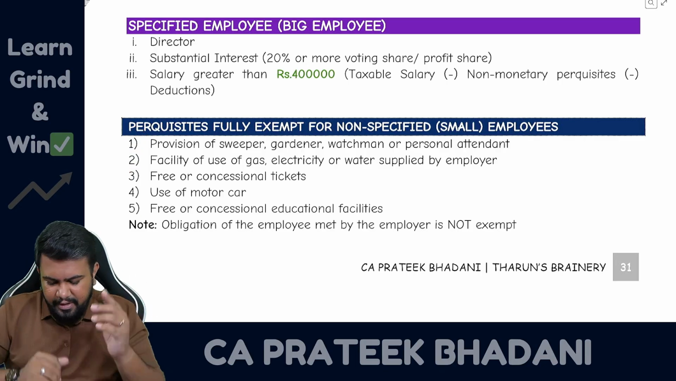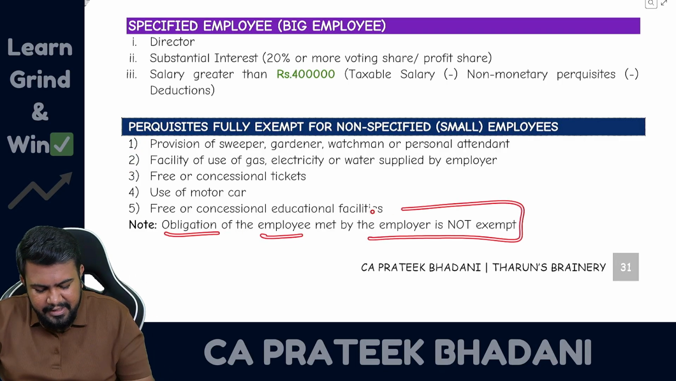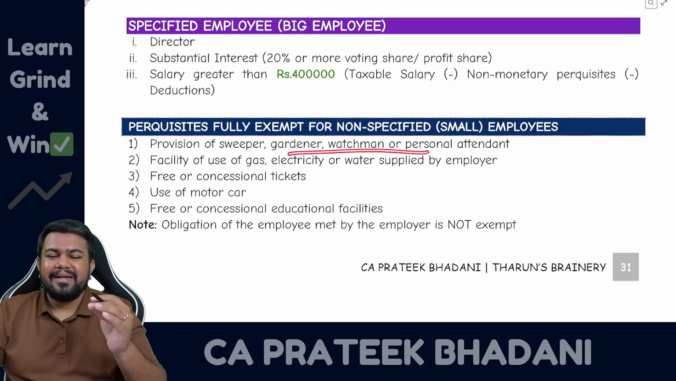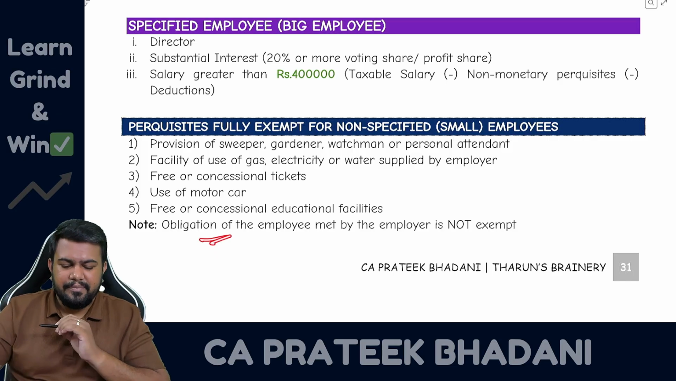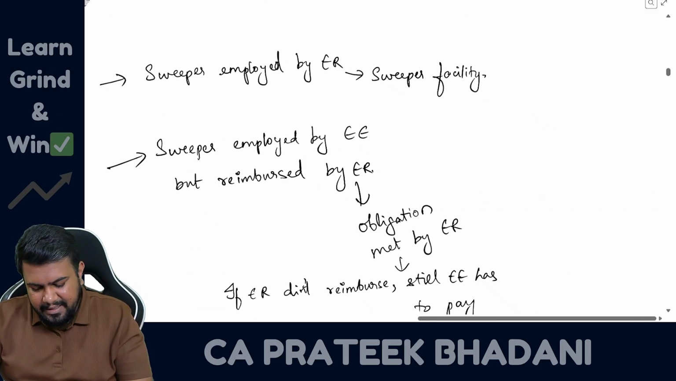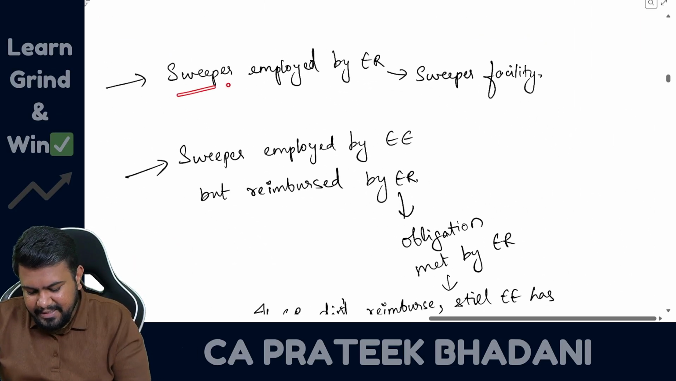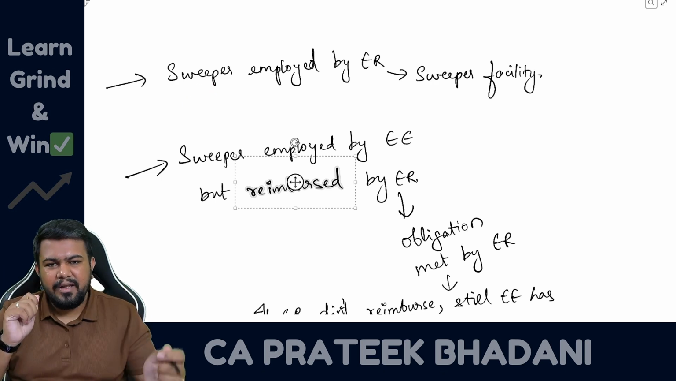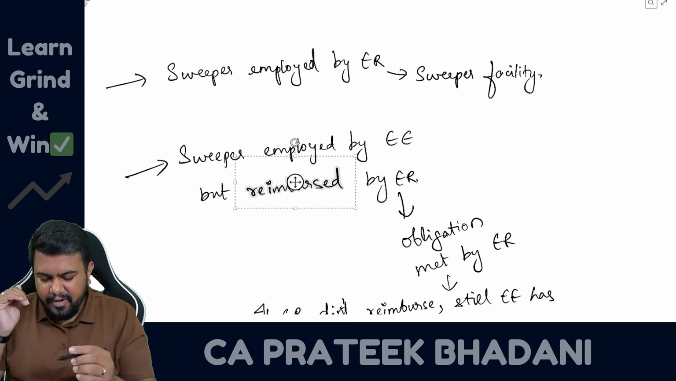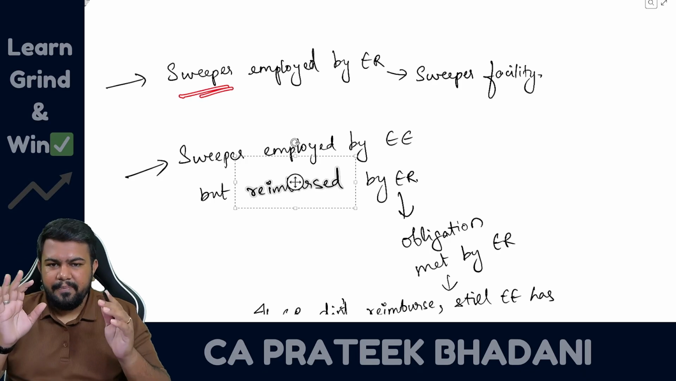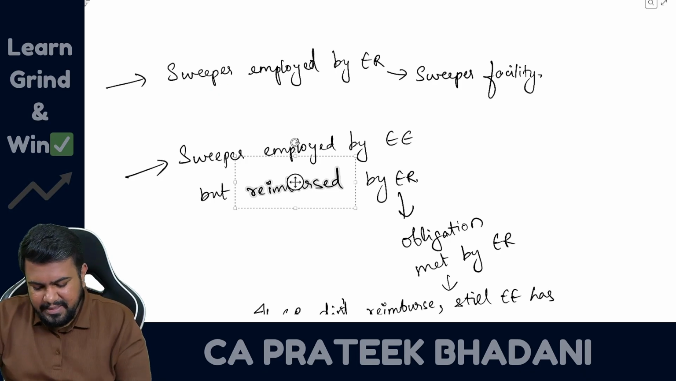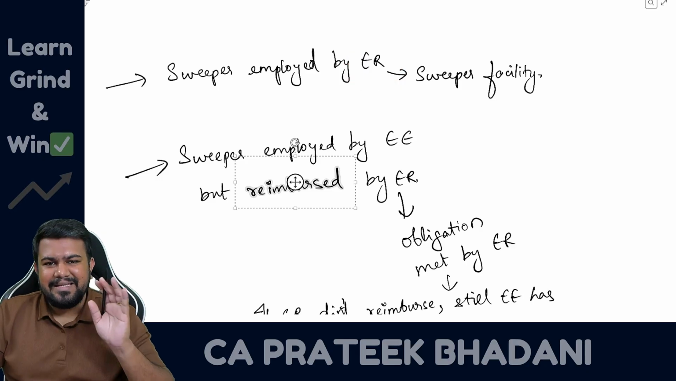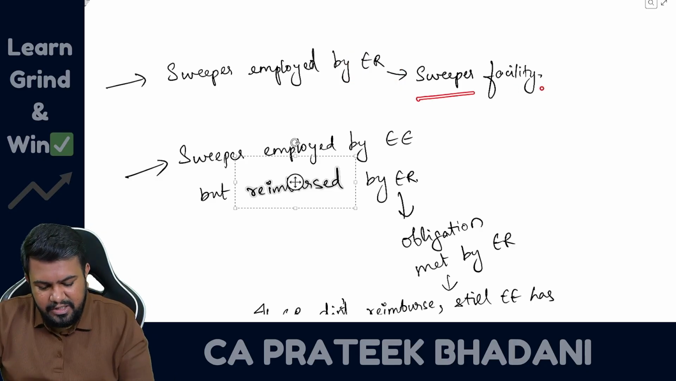However, you should know one point, that obligation of the employee met by the employer is not exempt. The facility directly if it is given, then only it is exempt, but obligation is not exempt. Sir, can you give me an example? Yes, definitely. So let's say there is a sweeper facility given to the employee. Sweeper means who will sweep the floor. Now the sweeper is hired by the employer only. Employer is only paying the salary of the sweeper. Hence it is called sweeper facility.